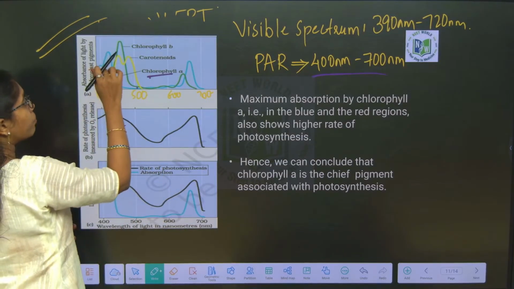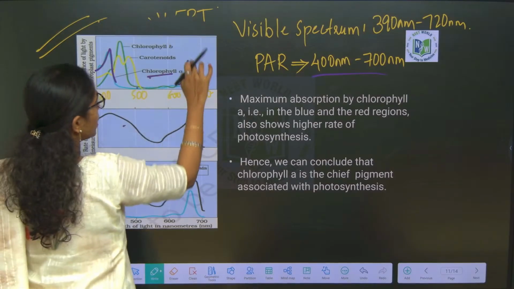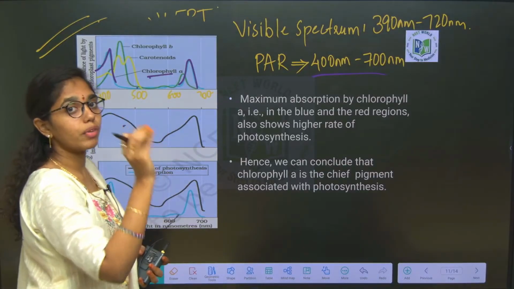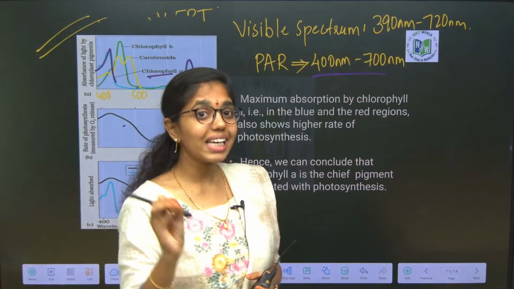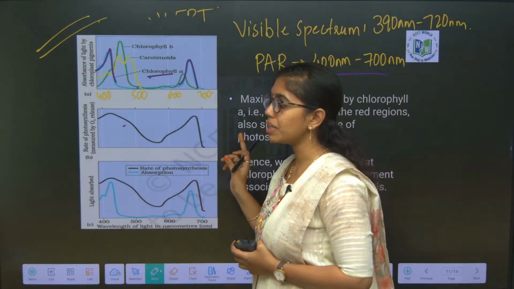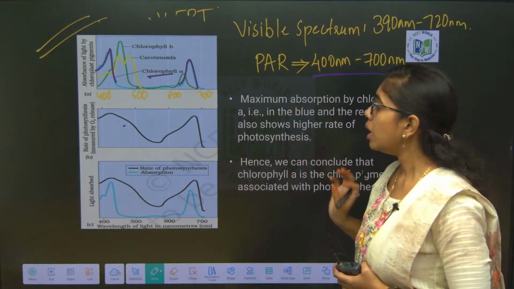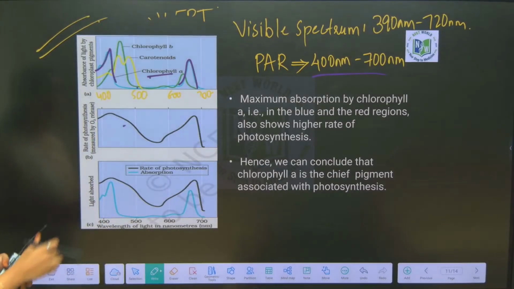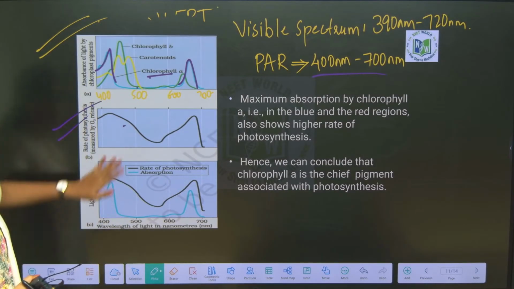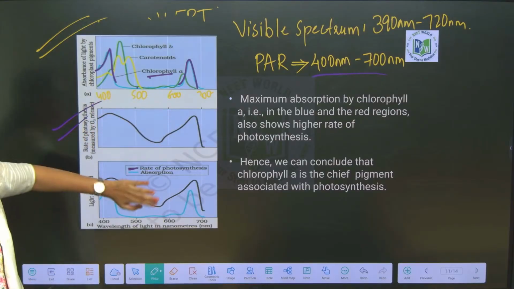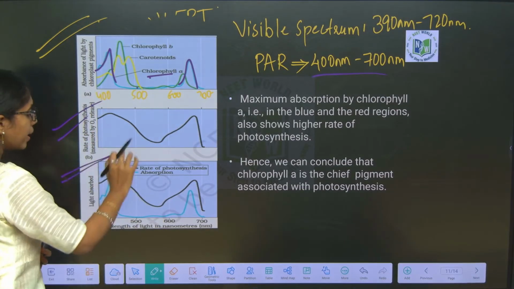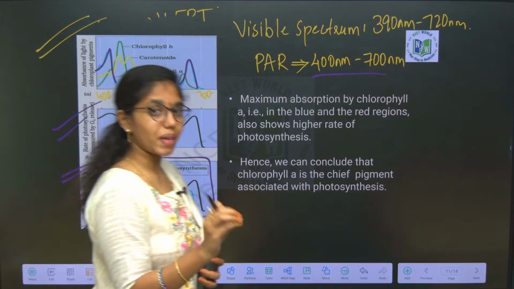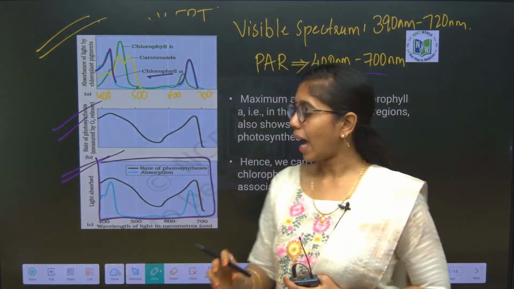How can you say that, ma'am? So, here you can see two highest peaks at two different wavelengths only by chlorophyll A. That is the reason chlorophyll A is said to be the core pigment, and the rest of the pigments are what? Accessory or antenna pigments. Clear, right now? So, this is about the chlorophyll, and in the action spectrum you can see that chlorophyll A is conducting maximum photosynthesis. And in this graph you can clearly observe that chlorophyll A of the absorption spectrum is coinciding with the action spectrum.